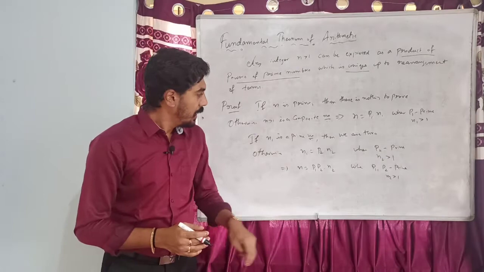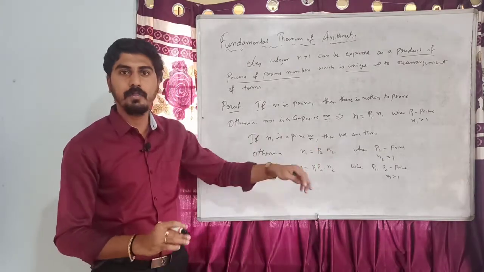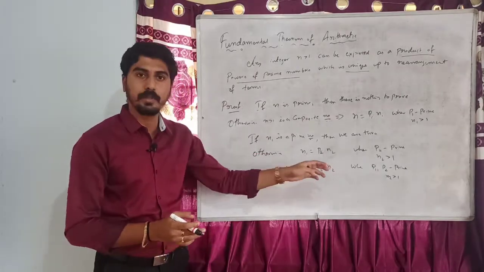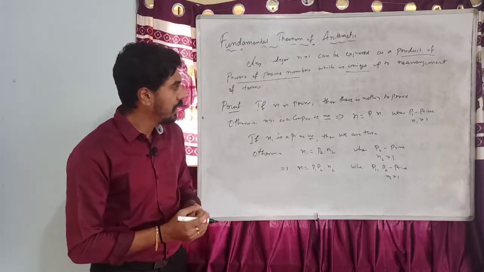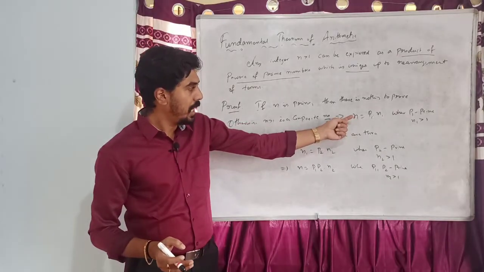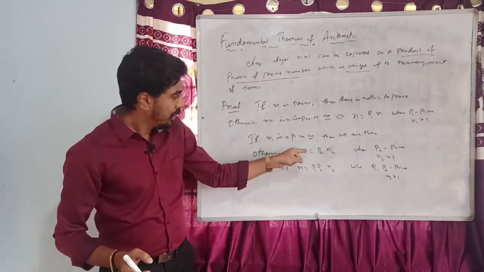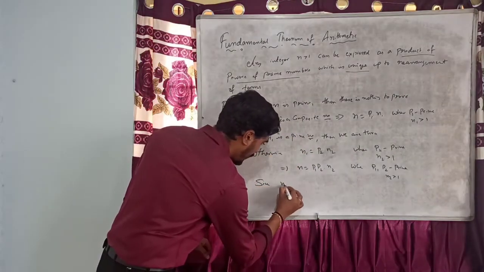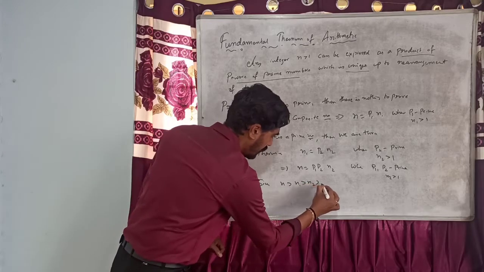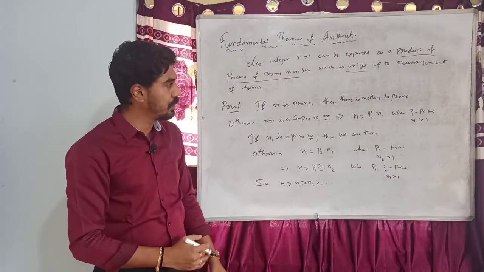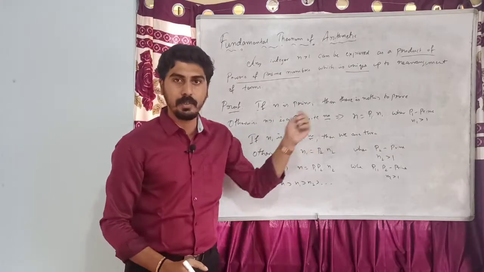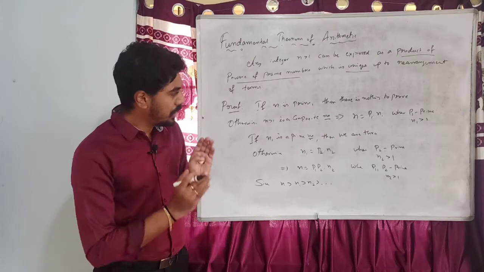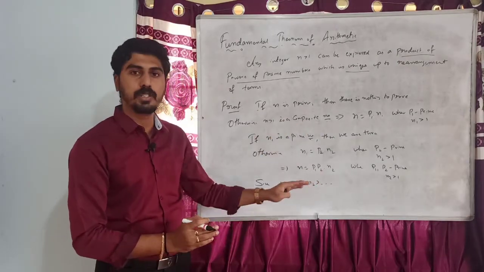Again, if n2 is a prime number, then we are through. Otherwise, we can continue this process. We can express n2 as p3 into n3 and so on. If you observe here, n is greater than n1, and n1 is greater than n2. So, since n is greater than n1, greater than n2 and so on, this is a strictly decreasing sequence of positive integers greater than 1. So this process will not go on indefinitely. After finitely many steps, this process has to end.